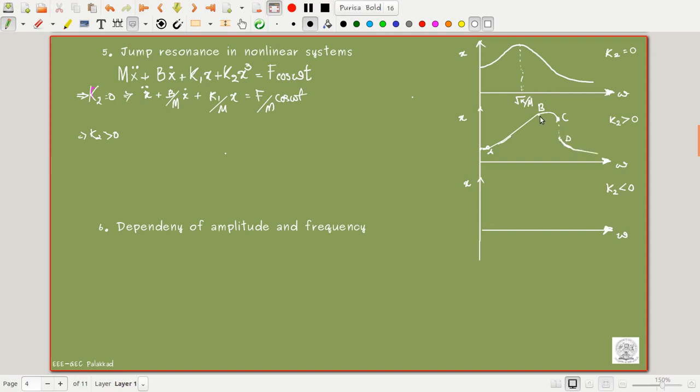If you plot this, we find this kind of relation in a nonlinear system. This is called jump resonance.